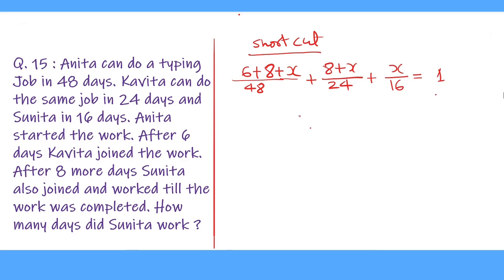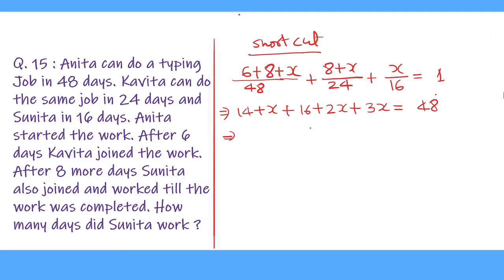LCM of 48, 24 and 16 is 48. We multiply both sides by 48, and on multiplying both sides by 48 we get 6 plus 8 is 14 plus X, as 48 cancels the 48, plus (8 plus X) multiplied by 48 divided by 24. 24 cancels 48 for 2 times. So this becomes 8 multiplied by 2 is 16 plus X multiplied by 2 is 2X, plus X upon 16 multiplied by 48, and 16 cancels 48 for 3 times. So this becomes 3X equal to 1 multiplied by 48 is 48.